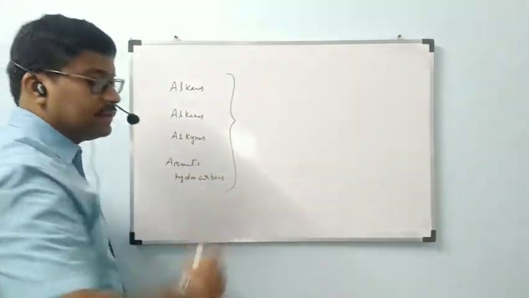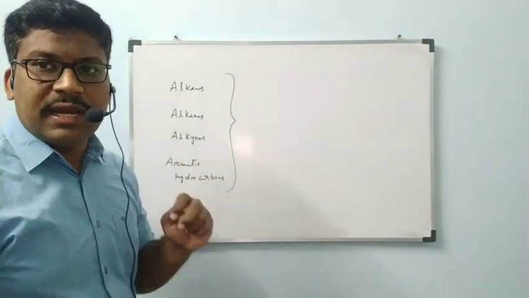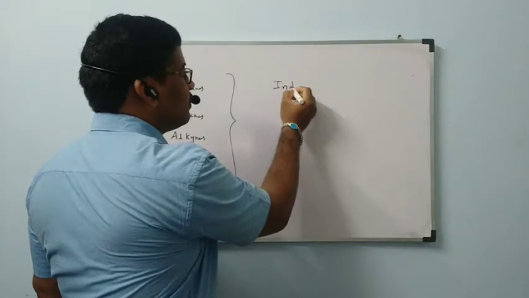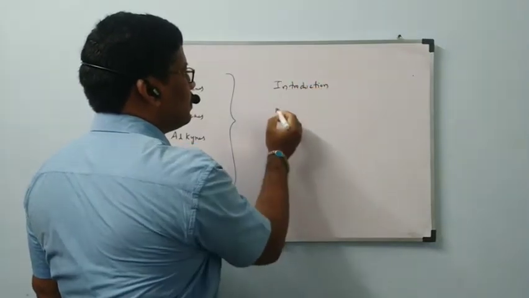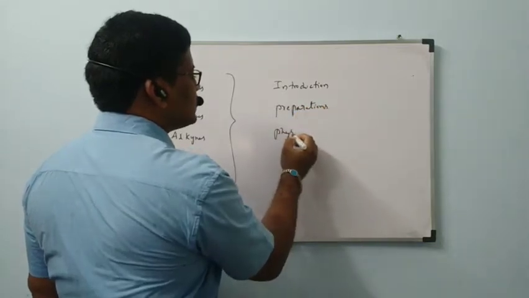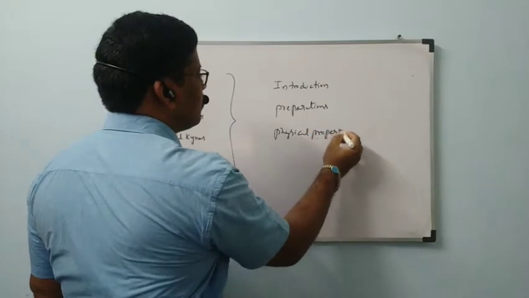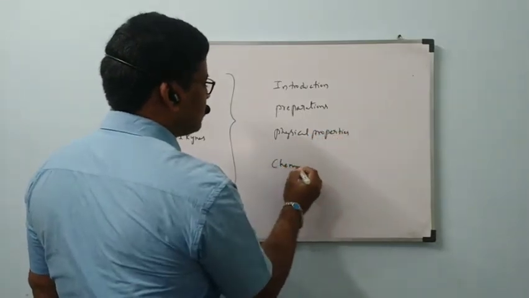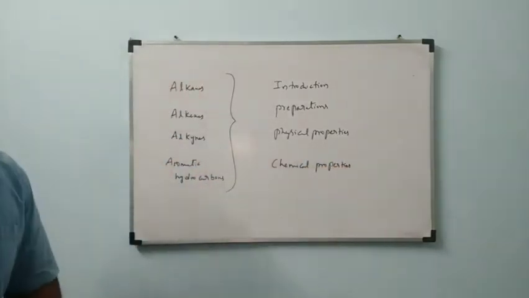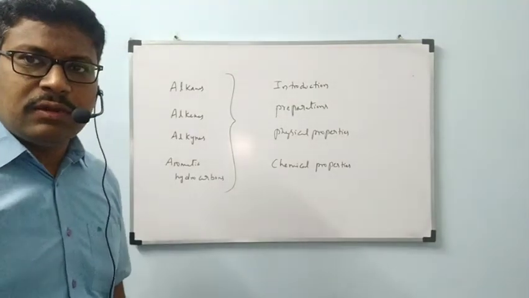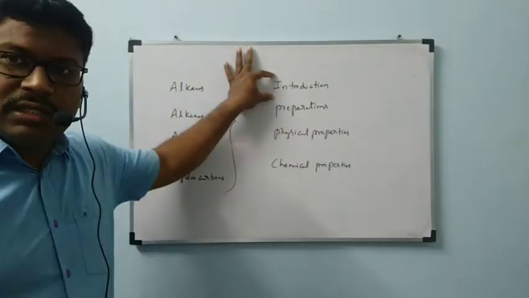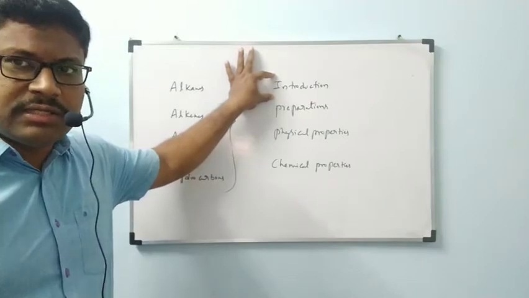All these categories, okay, we will keep first heading alkanes. Under alkanes: introduction, preparations, physical properties, chemical properties. See, all of you, if you keep alkanes, first we will start with the introduction part. Nomenclature, isomerism, like this different parts are there under the introduction part.